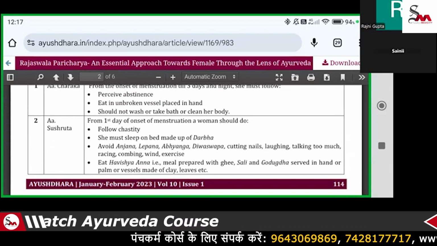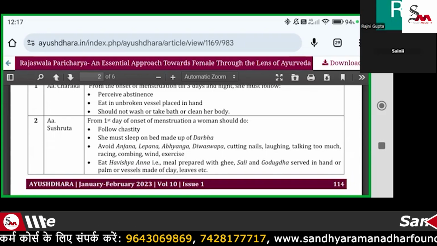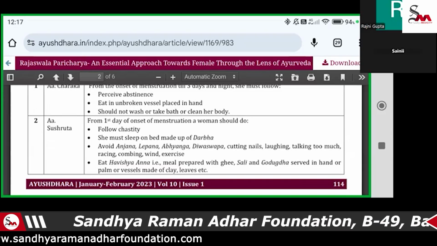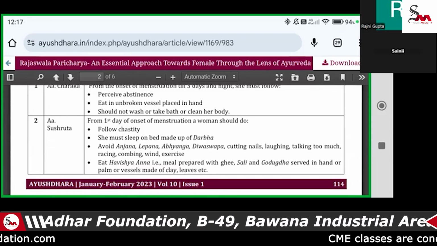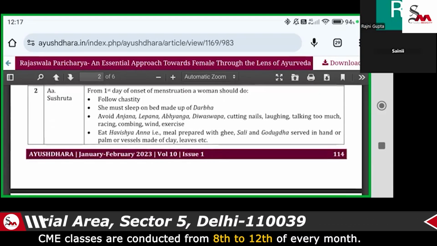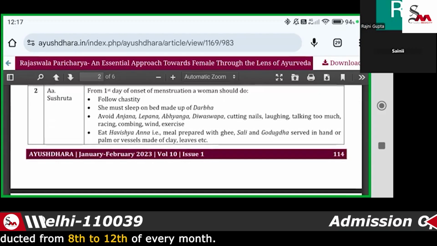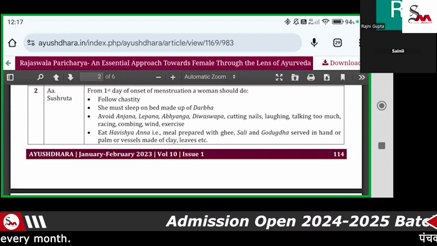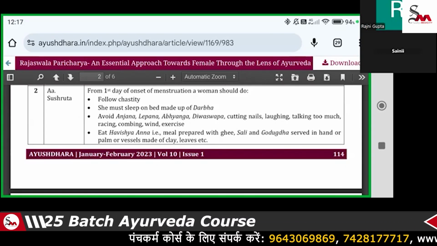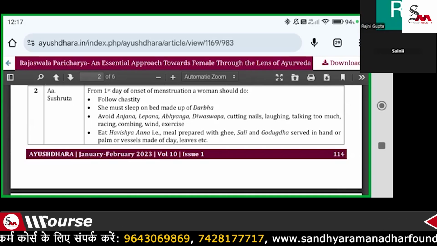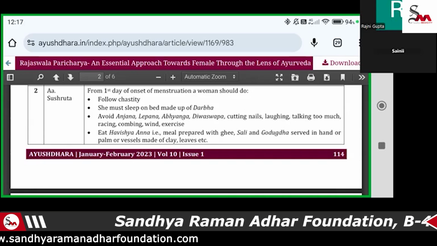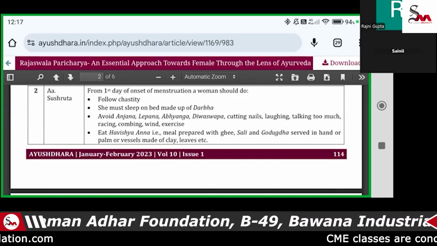Acharya Sushruta also mentioned that on the first day of onset of menstruation, the woman should not follow certain practices, and she should sleep on a bed made of dhruva grass. Nowadays it is not possible for any lady to sleep on dhruva, so we can tell them to sleep on a hard bed. Avoid anjana, lepana, abhyanga. You should not perform any type of panchakarma procedure during the menstruation cycle. They should not cut their nails, do too much running, combing, or wind exercise.